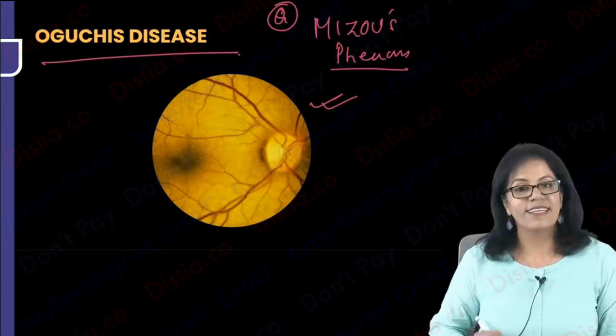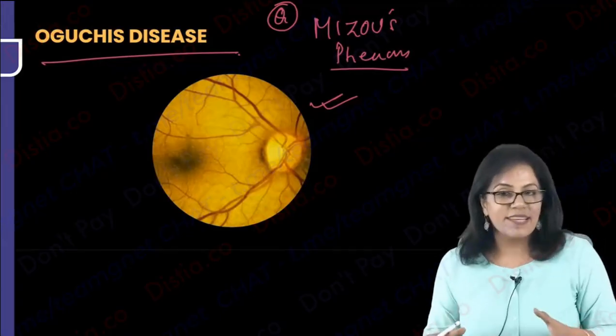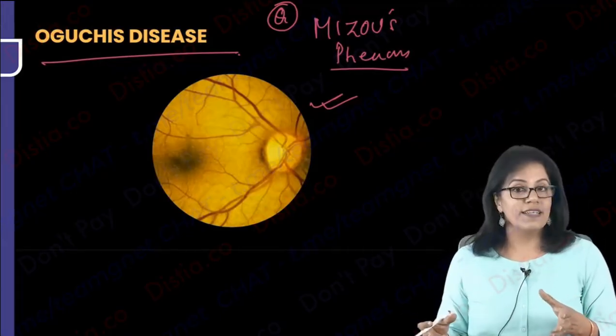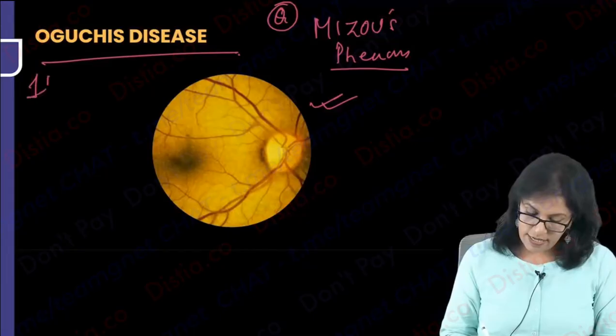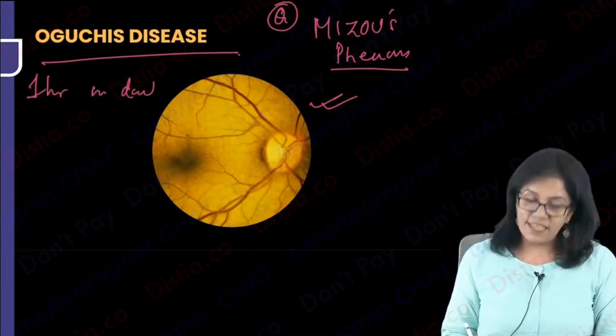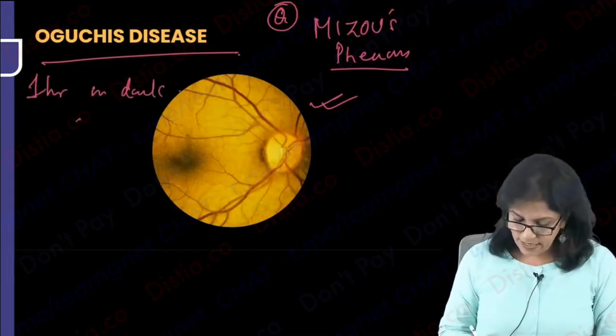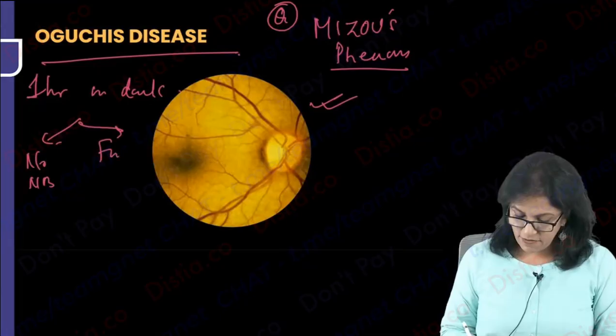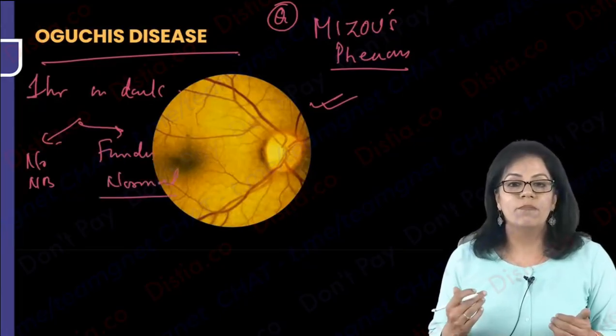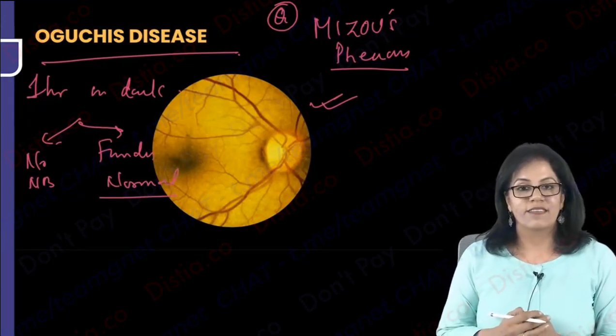Mizuo's phenomenon is, so this patient has night blindness. When you look at his fundus, it is pale. Now ask the patient to sit for 1 hour in the dark. So after 1 hour in dark, what we see is no night blindness, fundus is normal. Everything reverts. This is what is called Mizuo's phenomenon. Why is it happening?